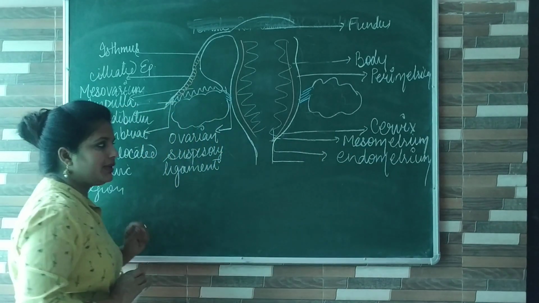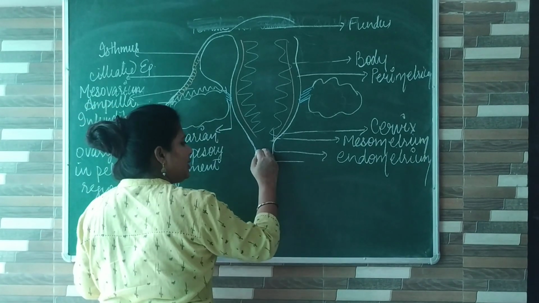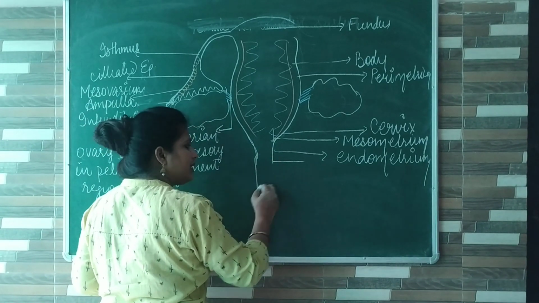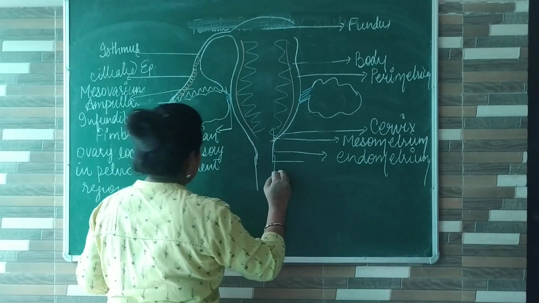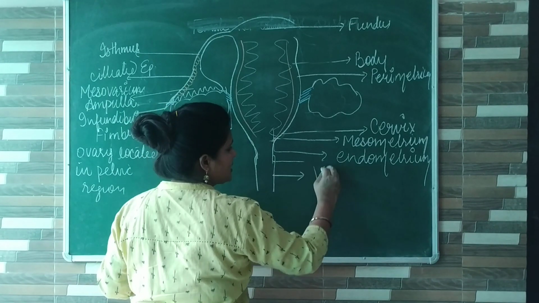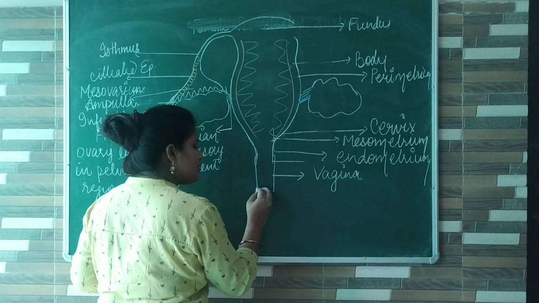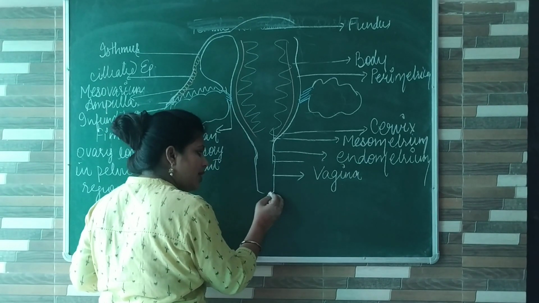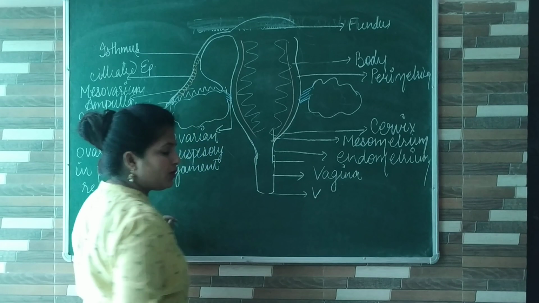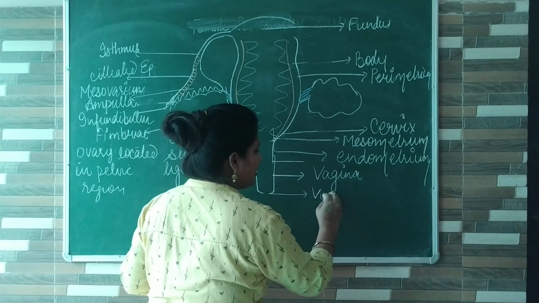That we have already labeled. And the cervix will open into another tube-like structure that is called the vagina, and the vagina opens into a mouth that is called the vaginal opening or vulva.